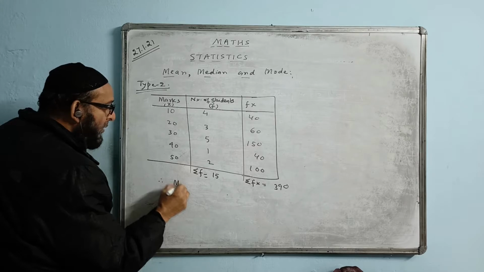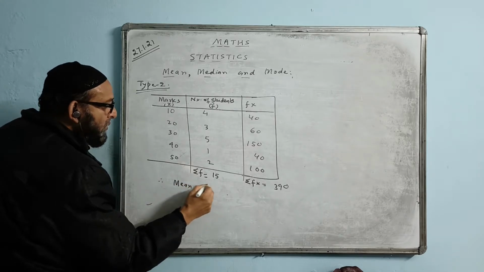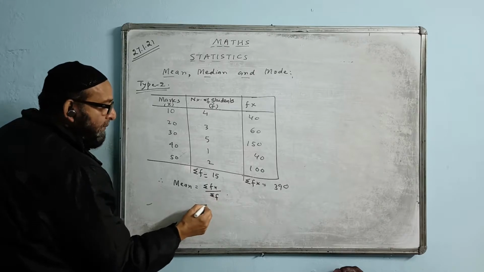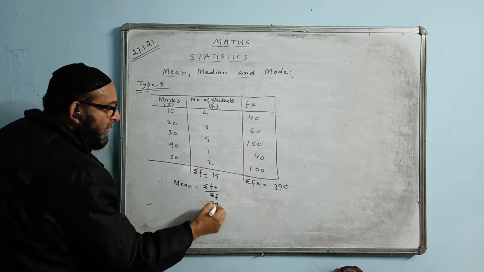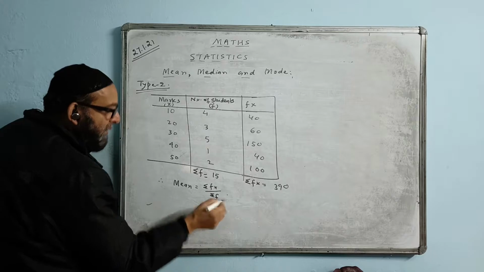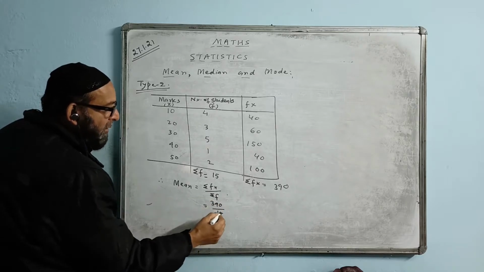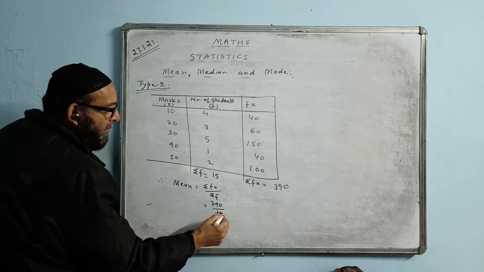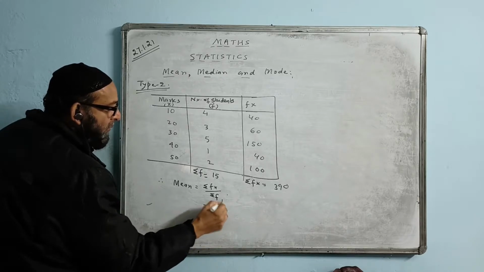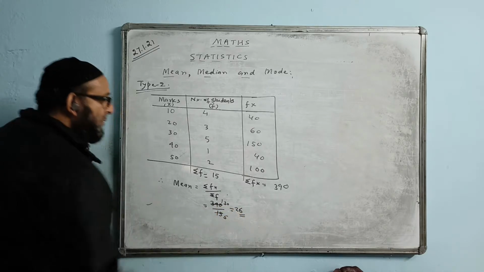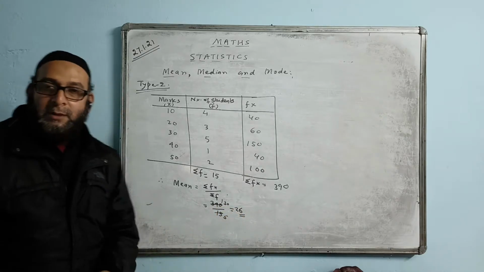Now the mean formula becomes like this. Mean is equal to summation fx by summation f. Summation fx value is 390 and this is 50. Now we will cancel and find the answer, or we can divide and check. With 5 we will cancel: 3 5s are 15, this will cut, 130. Divide it with 5, 26 is the answer. Mean value is coming 26.